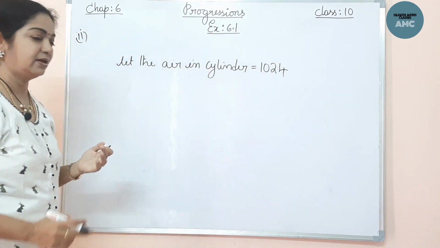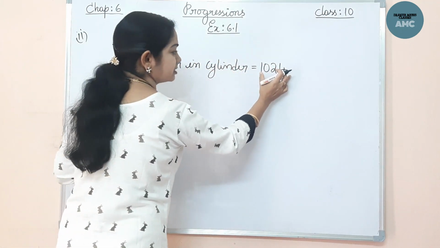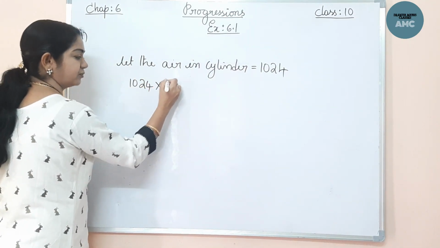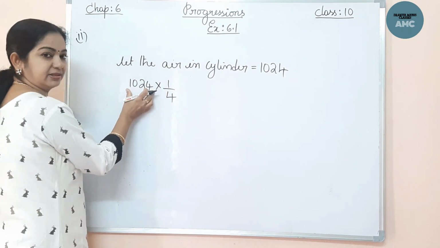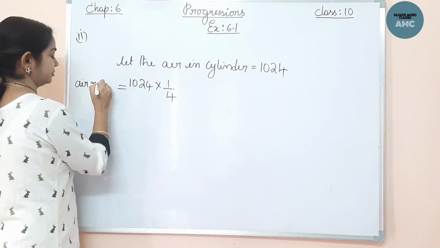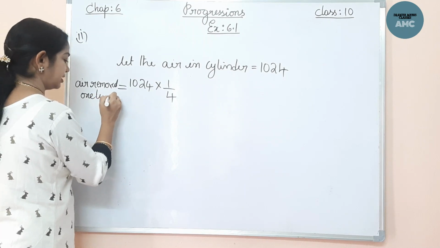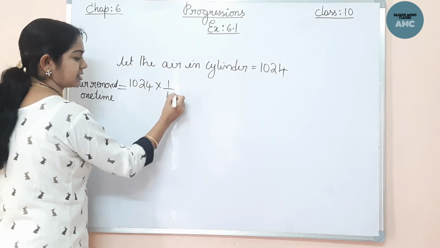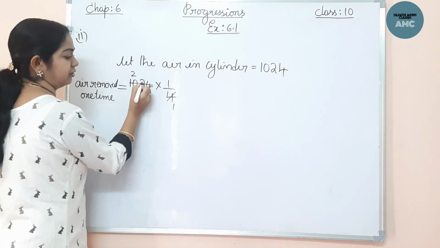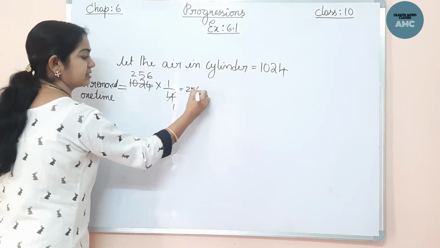Now here, every time 1/4 of the air is removed. Now 1/4 of 1024, let me calculate. Here 1/4 of this complete amount of air is removed. Air removed one time, okay, for the first time 1/4. So how much does this come to? If you cancel, 4 ones, 4 twos are 8, now 2 here, 4 fives are 20, 4 sixes are 24. So this much air is removed.